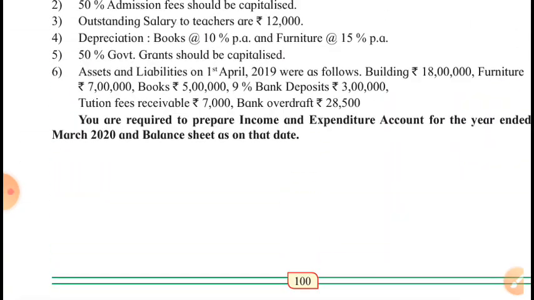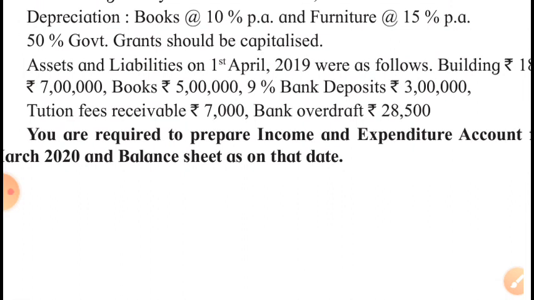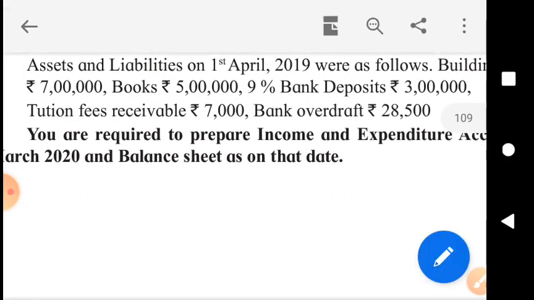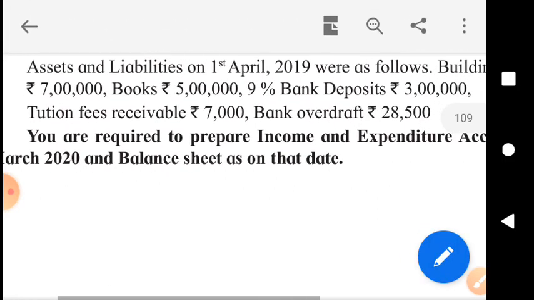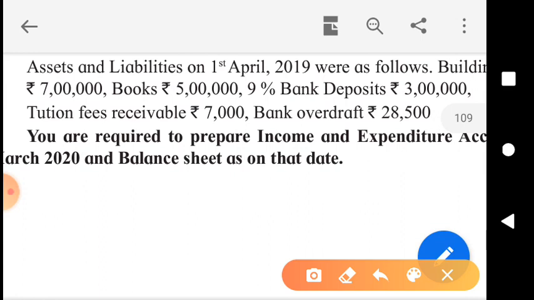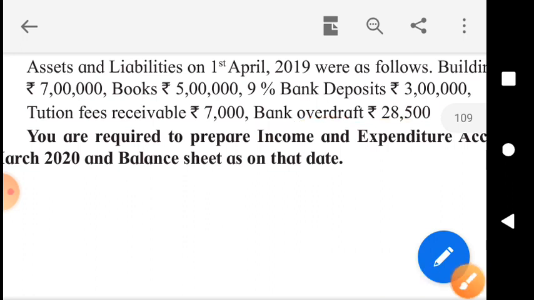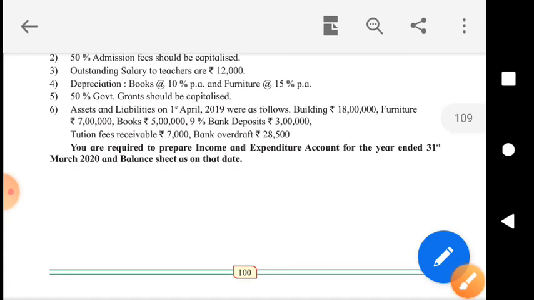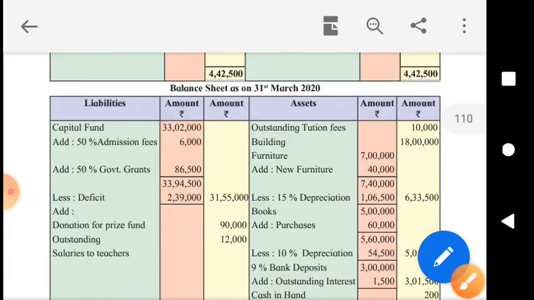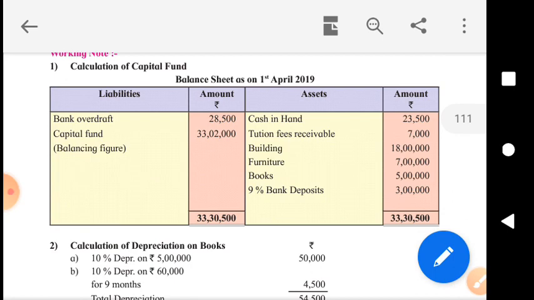Here it is, the single liability is just 28,500 bank overdraft. So that liability will be shown on the liability side of the opening balance sheet, and then easily we can get the amount of capital fund at the beginning of the year.